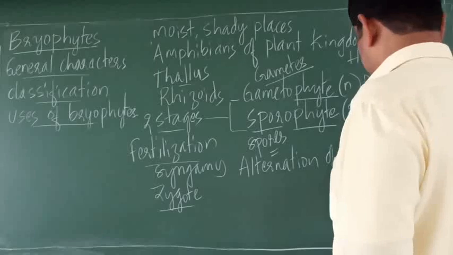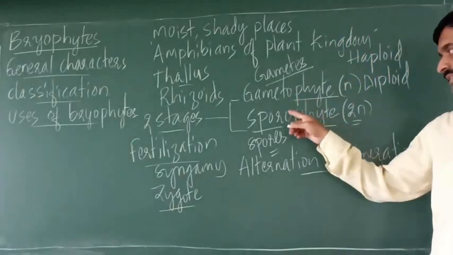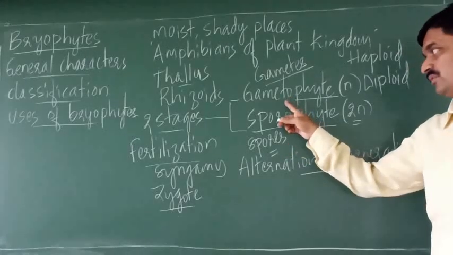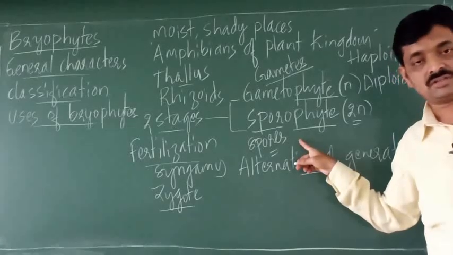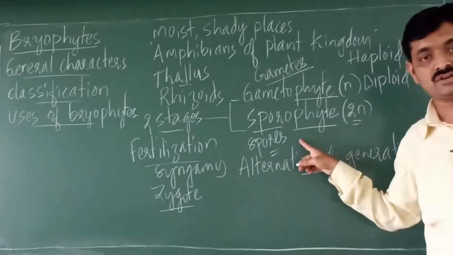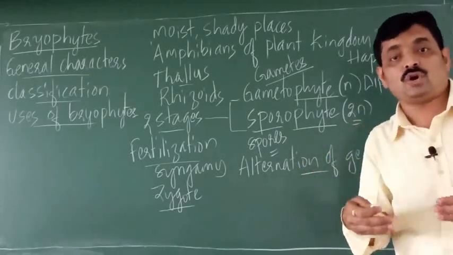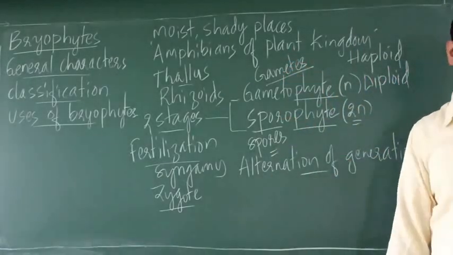So there is alternation of gametophyte with sporophyte. Means one generation is gametophyte, next generation sporophyte, next generation gametophyte, next sporophyte. So this is called alternation of generations, which is observed in bryophytes.